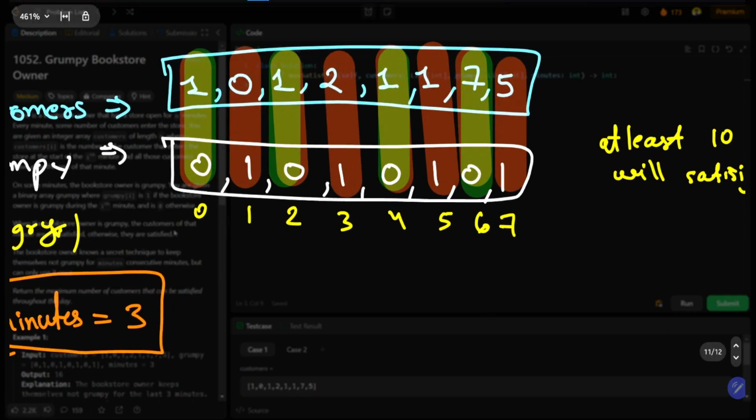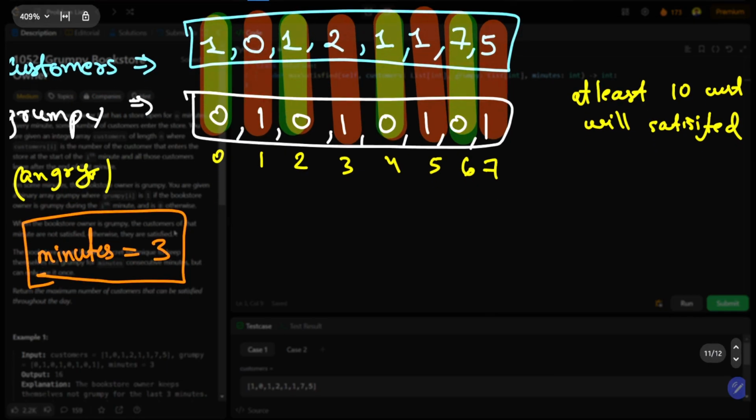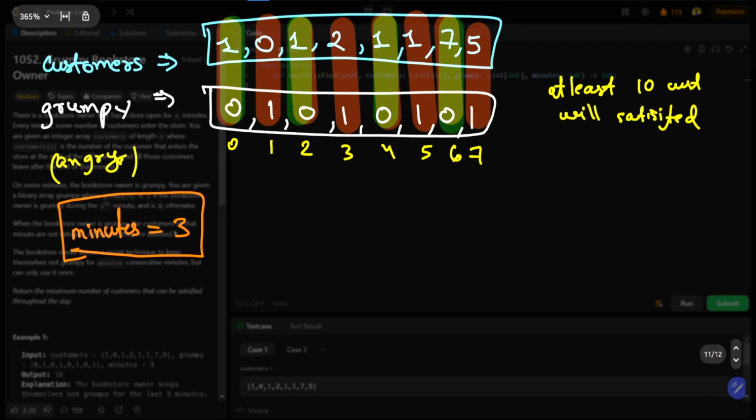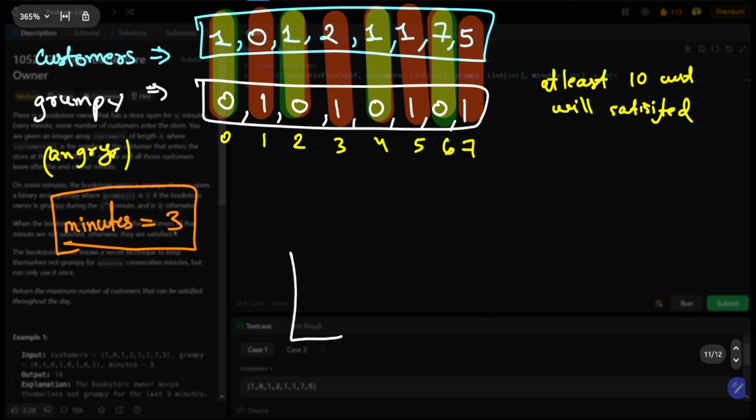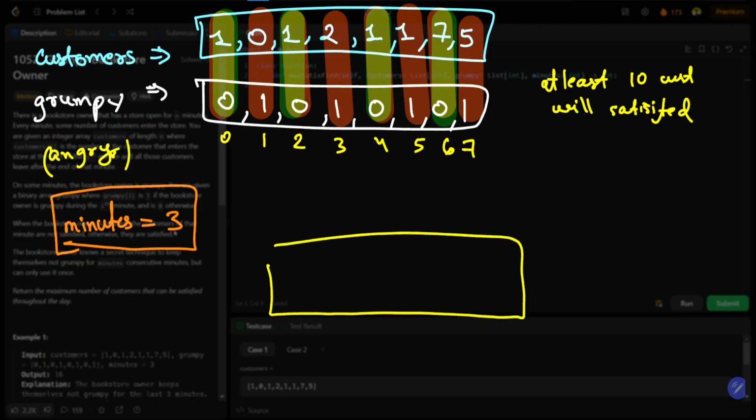So let's see one thing. What if I have that array again? Let me create that array. This time, this is one array I have, which represents grumpy, and this is one array, let me take it separately.